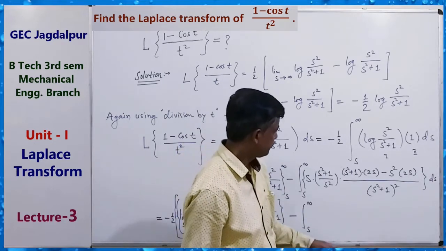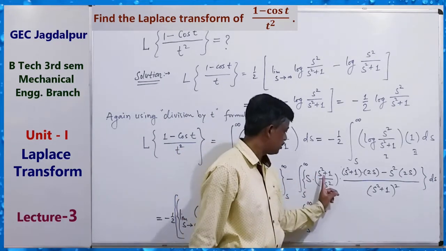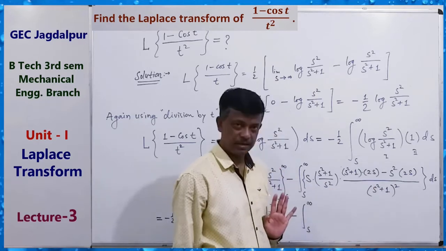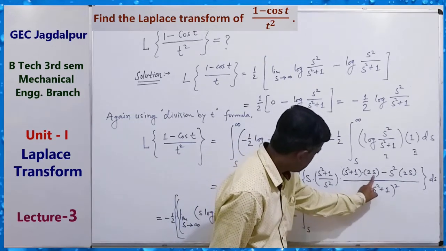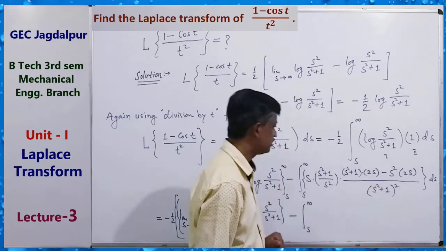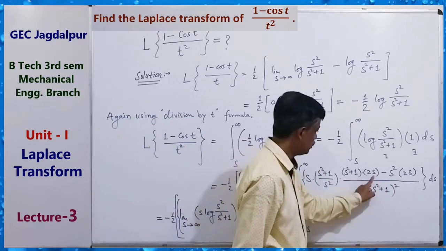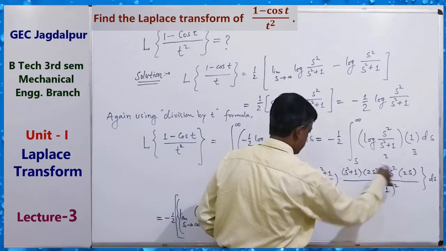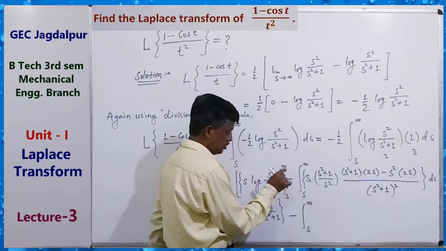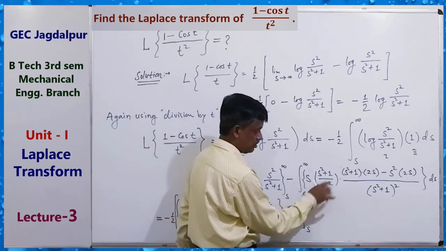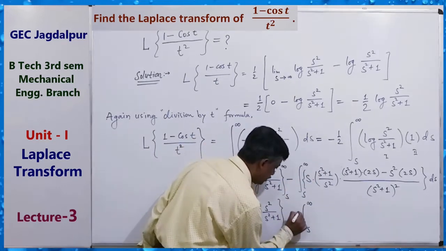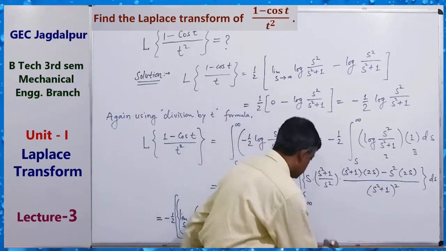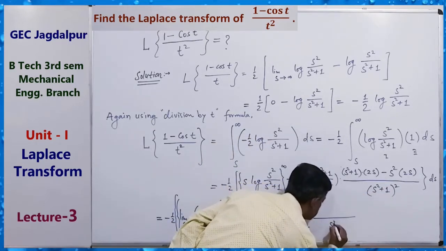Here we see that s square plus 1, here s square plus 1 power 1 and 2, so one power cancels, and 2s, 2s common, we can take common 2s. s square by s square, s square cancel, 2, 2, here 2 common, so this s square cancels, denominator is s square plus 1.